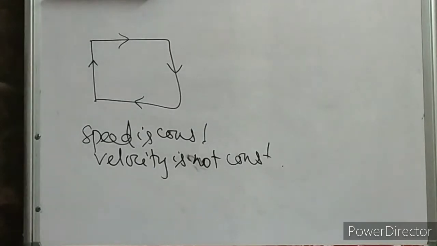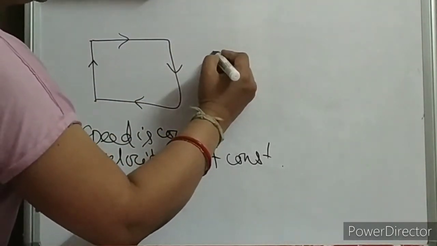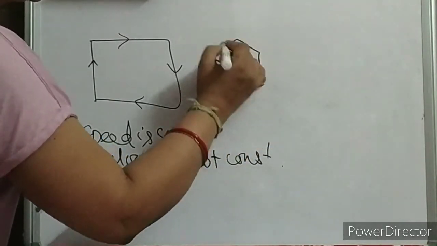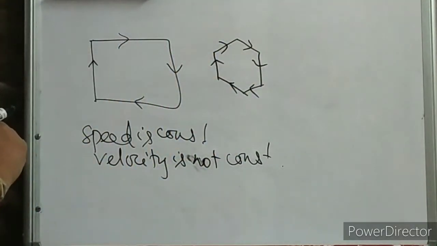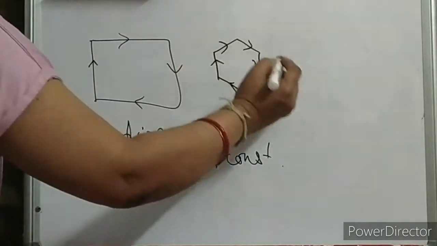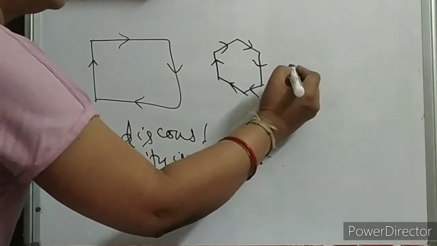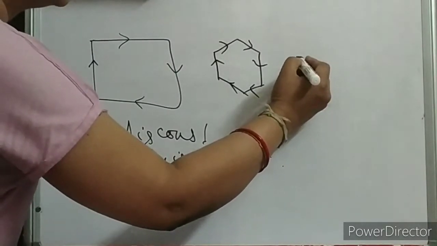Now we will reduce the sides. Here also the same, velocity is not constant. Now we will again reduce the sides, and keep on reducing the size like this.